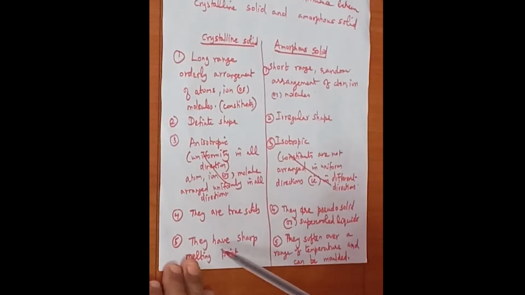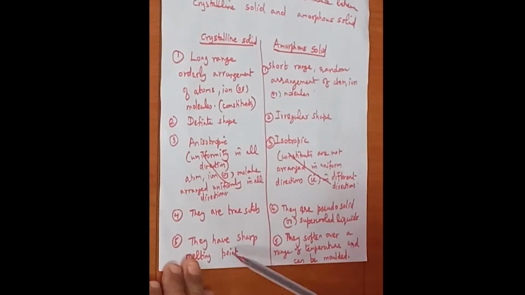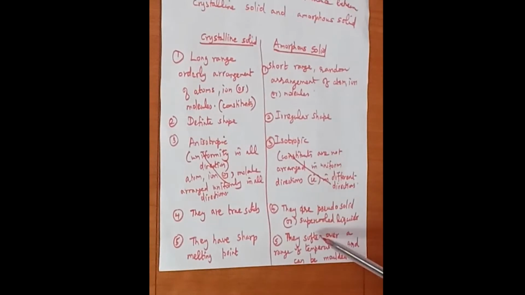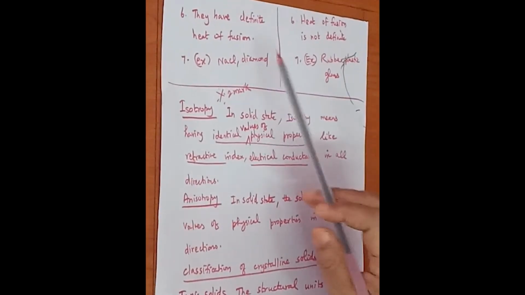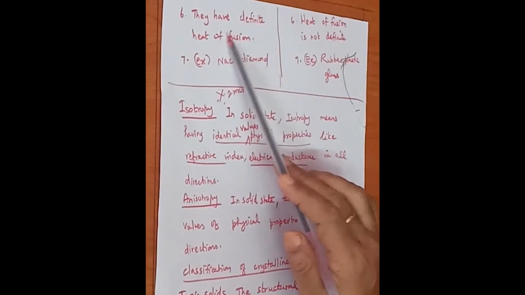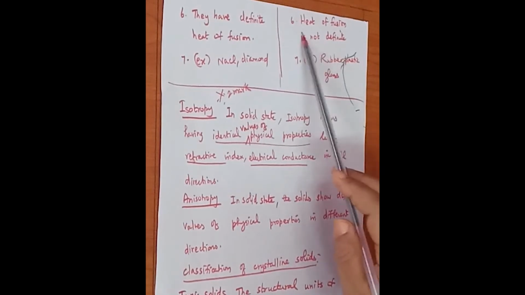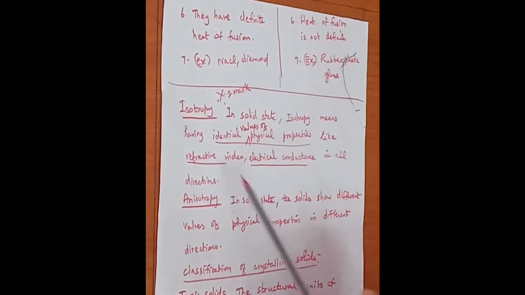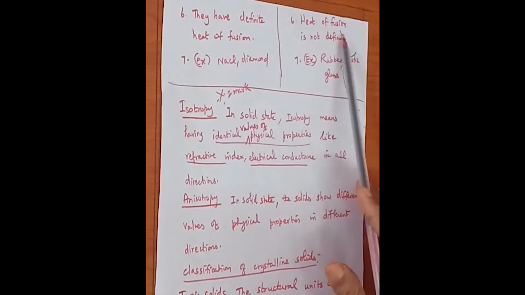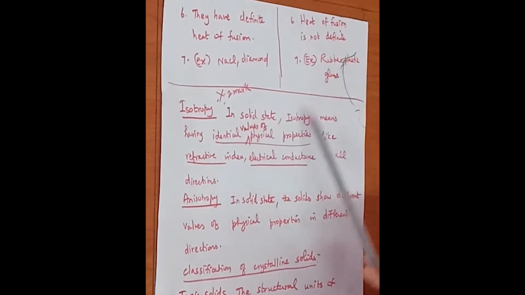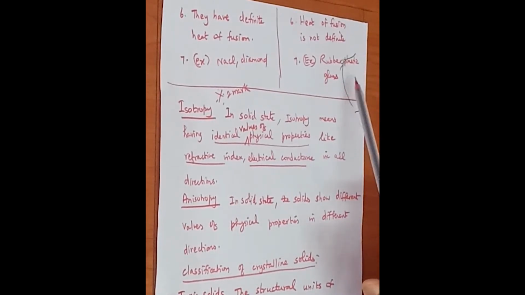The fifth difference between crystalline solid and amorphous solid is that crystalline solids have a sharp melting point, whereas amorphous solids soften over a range of temperature and can be molded. They do not melt at a particular temperature; they soften, and can be molded into a desired shape. The sixth difference is that crystalline solids have a definite heat of fusion, whereas heat of fusion is not definite in amorphous solids. Examples for crystalline solids are sodium chloride and diamond, whereas rubber, plastic and glass are examples for amorphous solids.